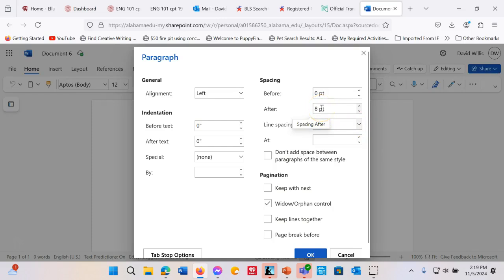If you have had the comment on any of your papers so far that your spacing between paragraphs is too big, this is probably the culprit. We need to set this to 0 as well, the spacing before and after. Set that to 0. We've got single space. Click OK.